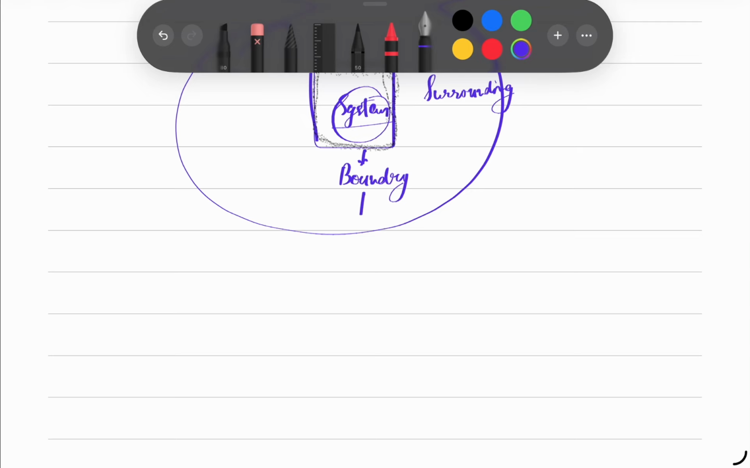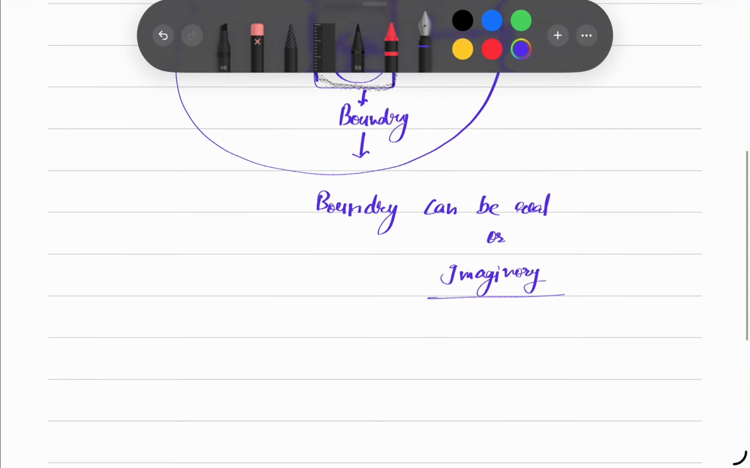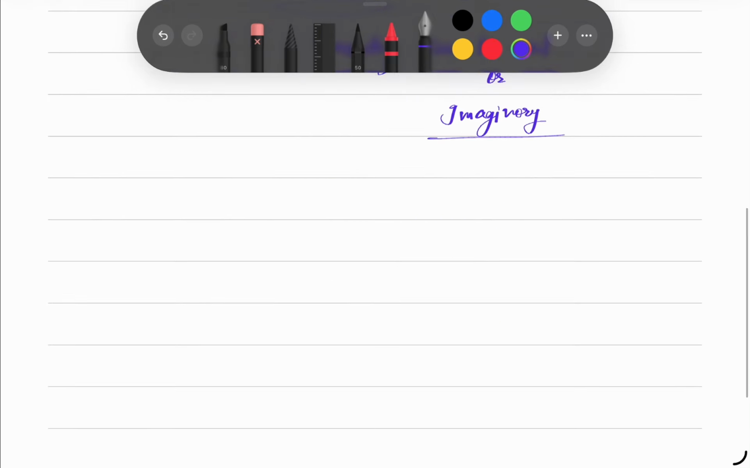So now the boundary part. Boundary can be real or can be imaginary. We will know about it, just wait. So, boundary can be real or imaginary.